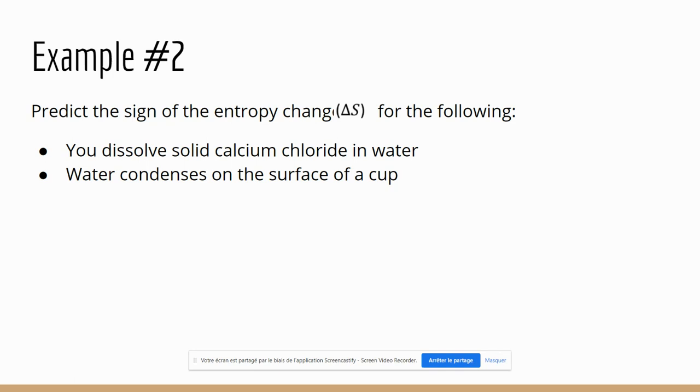So delta S is final minus initial. If it's more disordered later, that'll be positive, and if it's less disordered later, it'll be negative. If I'm dissolving a solid in water, it's an increase in disorder, so delta S is going to be positive. And then water condensing on the surface of a cup is going from gas to liquid, so that is going to be negative.